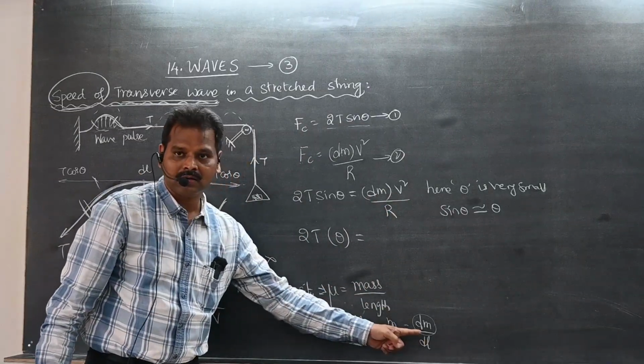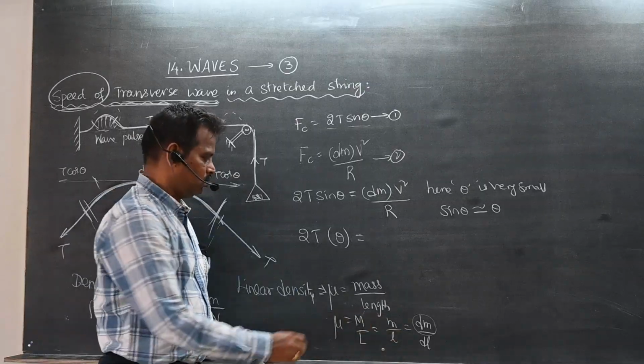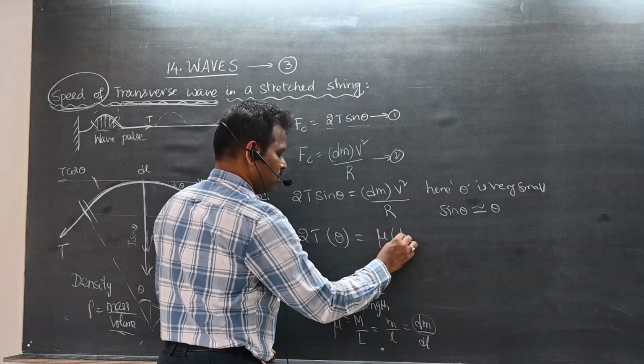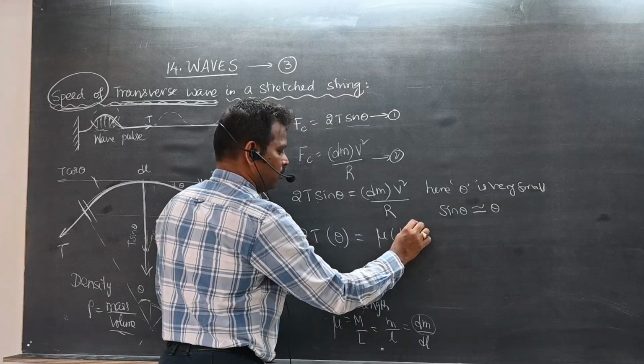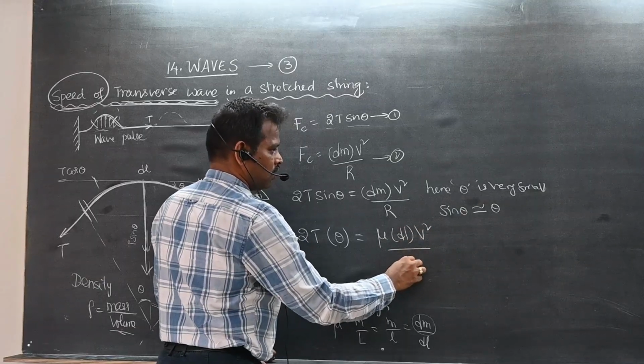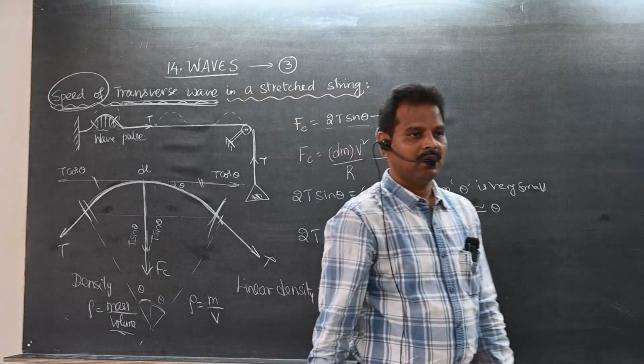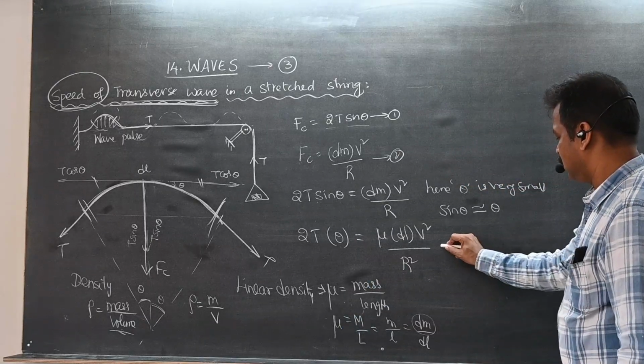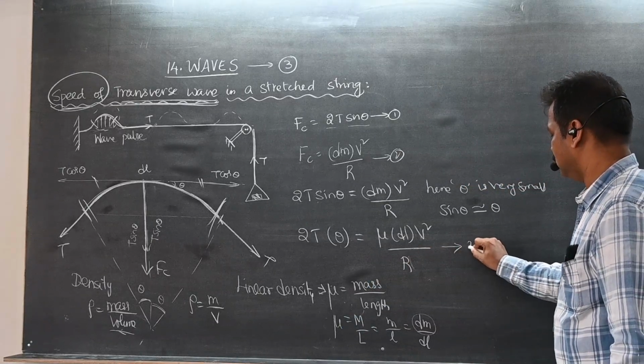Mu into dl. So I am writing mu into dl into v square by r. This is equation 3.